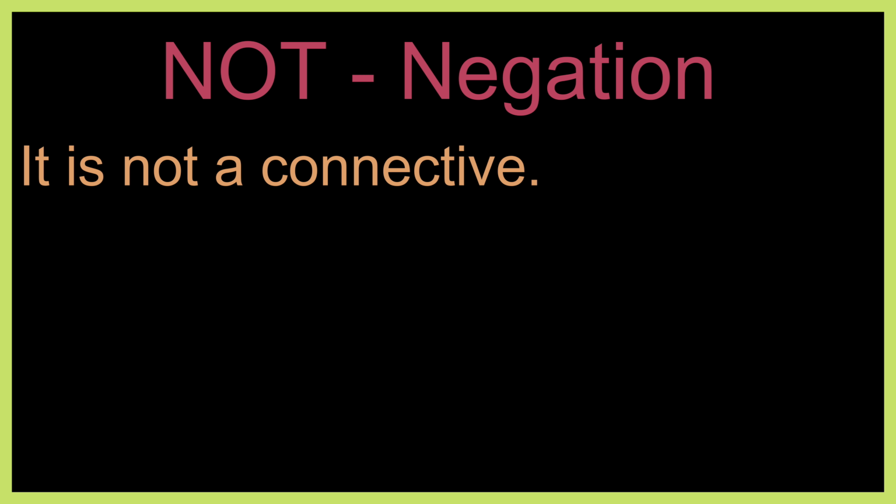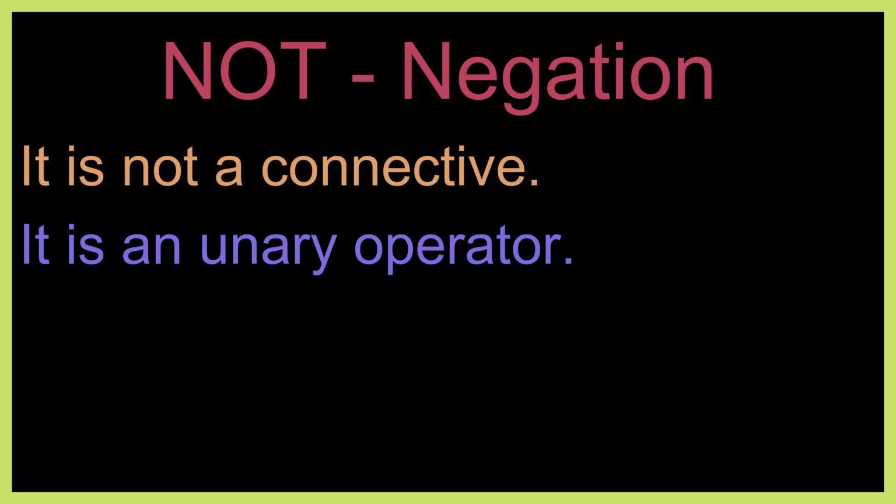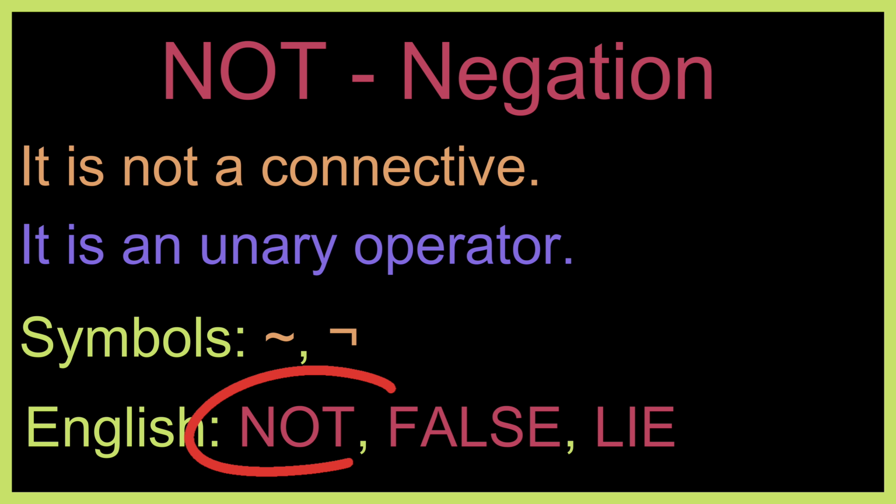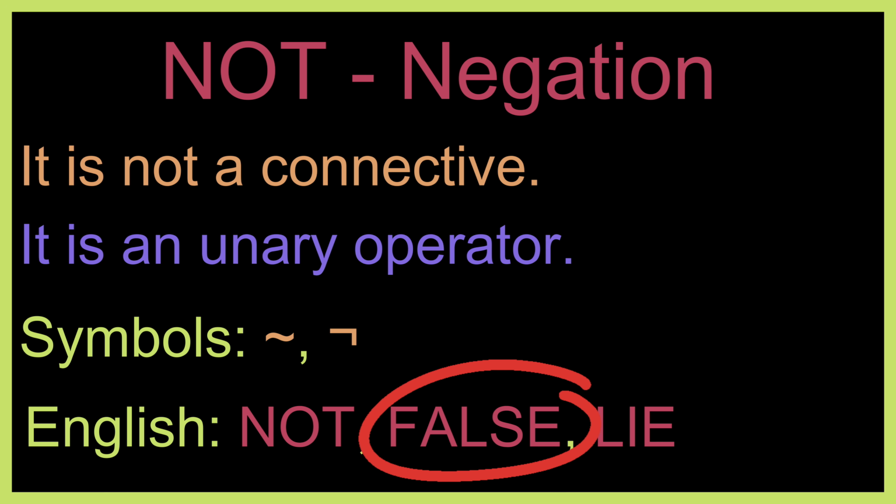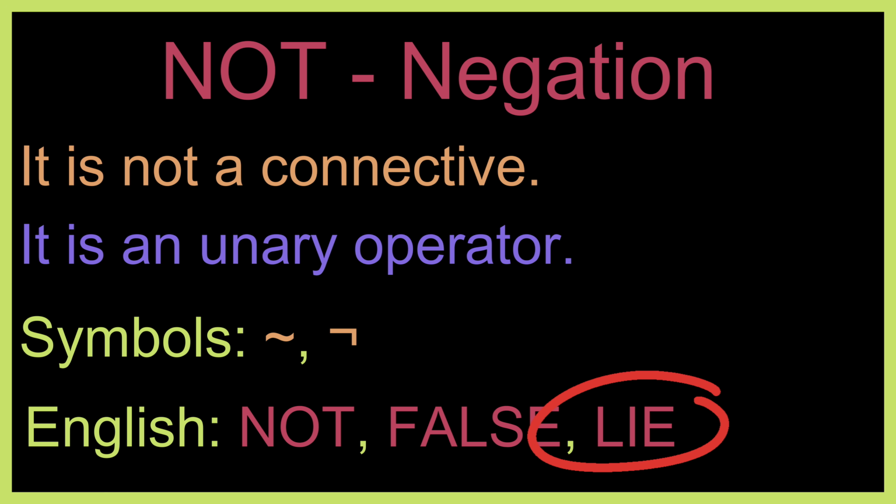The first algebraic operator we're going to see is the negation operator not. It's not a connective because it doesn't connect anything, right? It's a unary operator. With just one proposition, I can negate that proposition. So I don't need two propositions. The symbols are tilde or the negation symbol. In English, I can substitute with not, it is not true that, it is false that, it is a lie that.